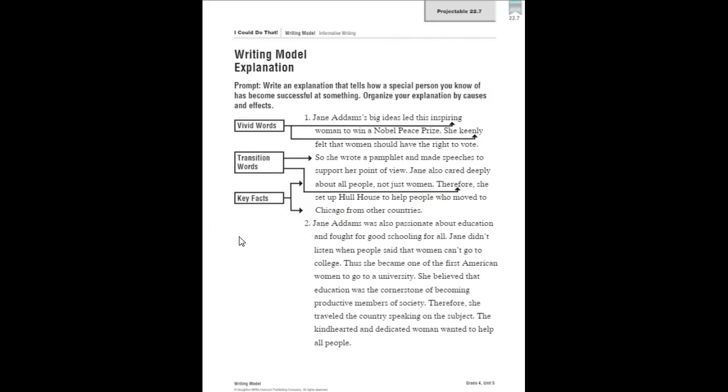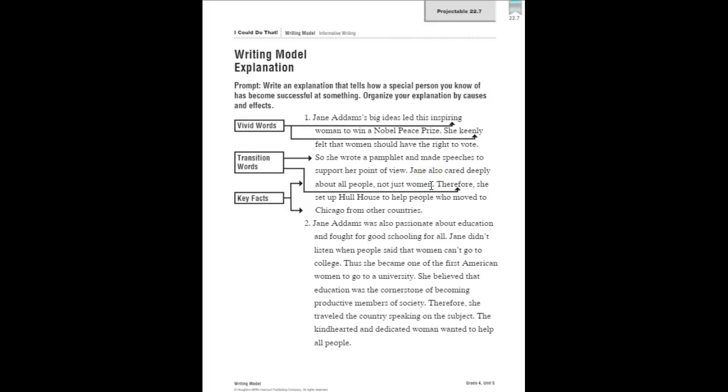All right? So here, let's look. We have key facts all over the place here. Okay? She wrote a pamphlet. She cared about not just women, but all people. We have the information about the Hull House in Chicago. We also have vivid words like inspiring and keenly, as well as transition words like so, this is what she did, or therefore, she set up the Hull House.